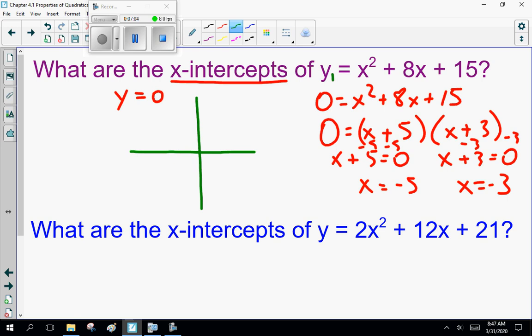So I'm going to pause the recording. I want you to draw the graph and see where it crosses the x-axis. Okay? When I graphed it, I got x equals minus 5 and x equals minus 3. Now how do I know that? Well, I went to my table of values.